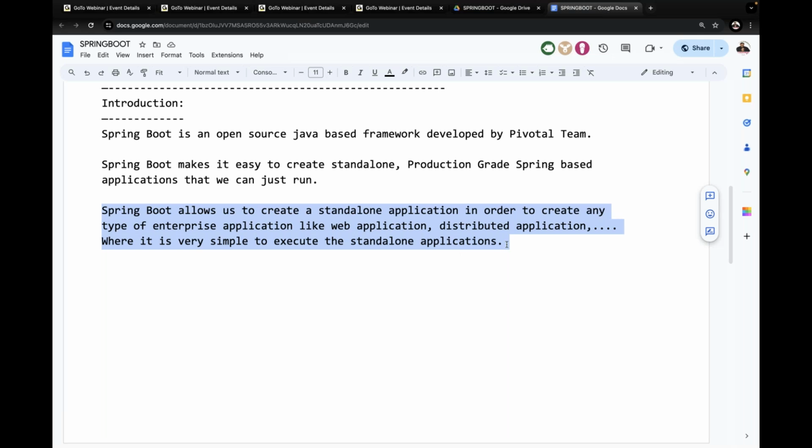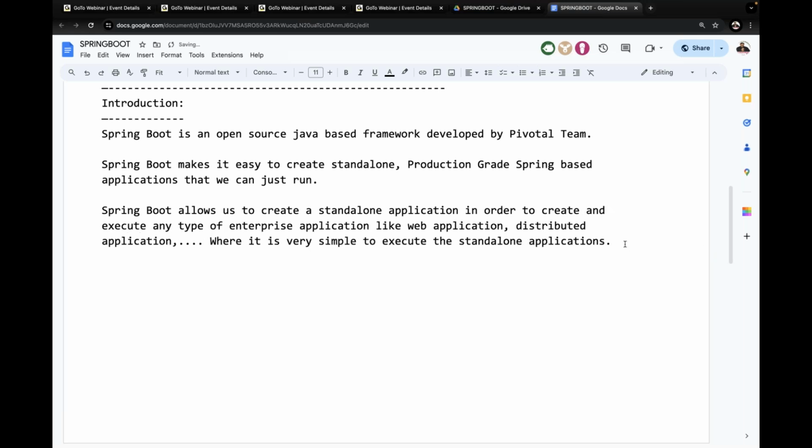One more small modification over this content: Spring Boot allows us to get a standalone application in order to create and execute any type of enterprise application, where we just have to run the standalone application.